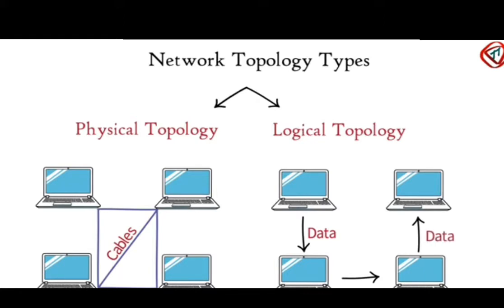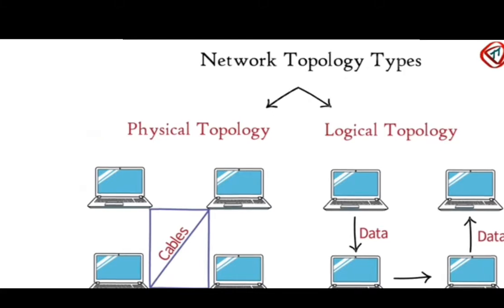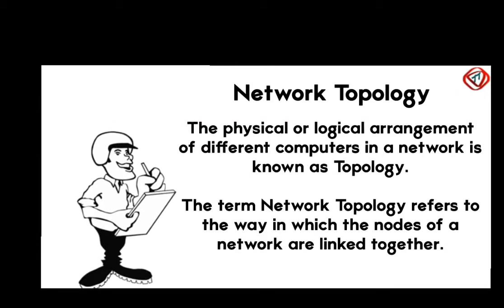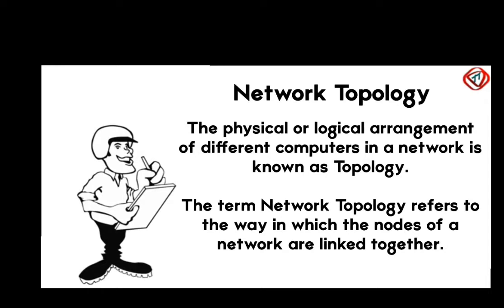That comes under logical topology. So we can say that the physical or logical arrangement of different computers in a network is known as topology. The term network topology refers to the way in which the nodes of a network are linked together.